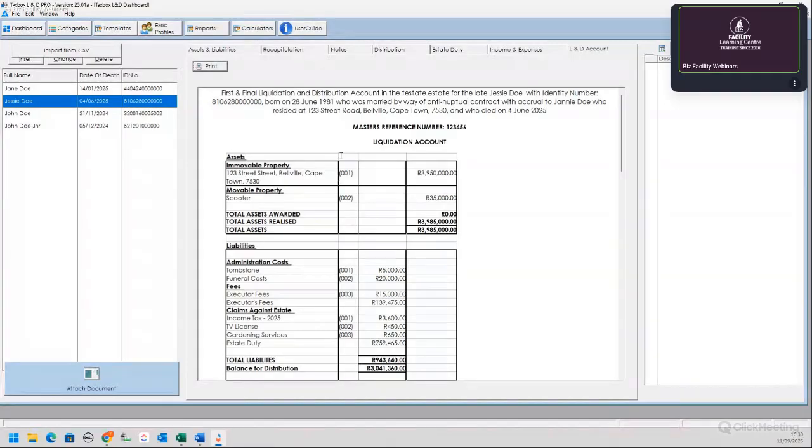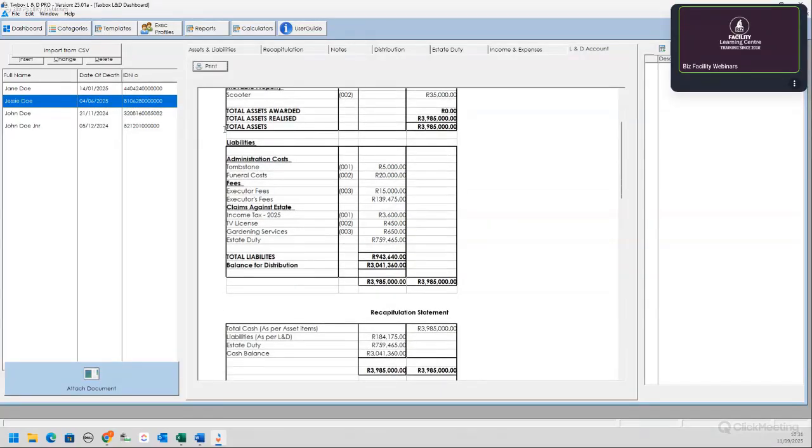And as you can see, the sequence of events is perfect. We want the immovable property first. You can see your sort number allows you to put it into this perfectly organized sequence. Movable property is then second, and it also distinguishes between assets awarded and assets realized. Of course, the liabilities are in the correct sequence: admin costs, then fees, then claims against the estate. Total liabilities, you can see we also put in a balance line so that you can see that everything has been balanced.